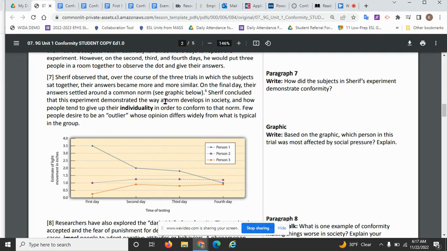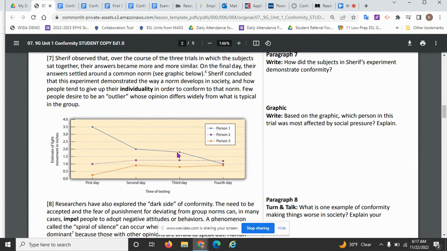So this is showing how a norm develops in society, and how people tend to give up their individuality. So another detail is this is how people give up their individuality. And then the fact that few people desire to be an outlier.